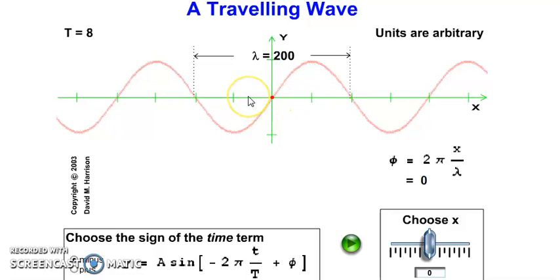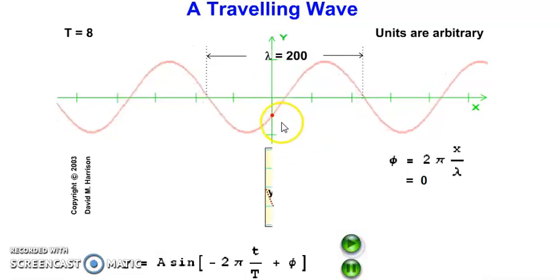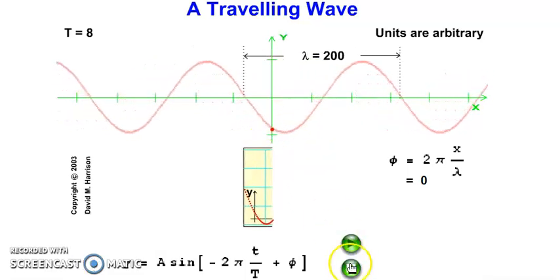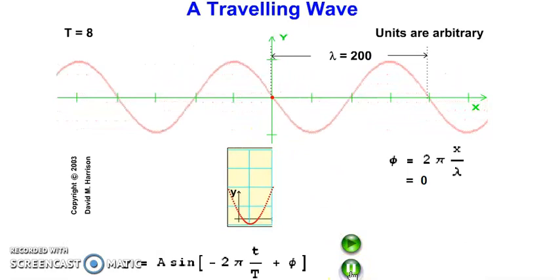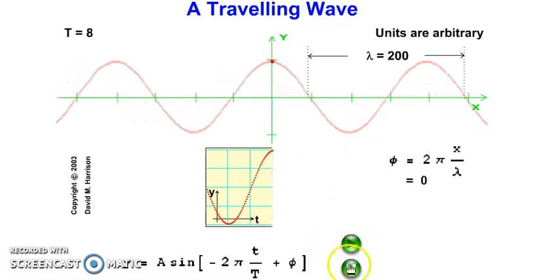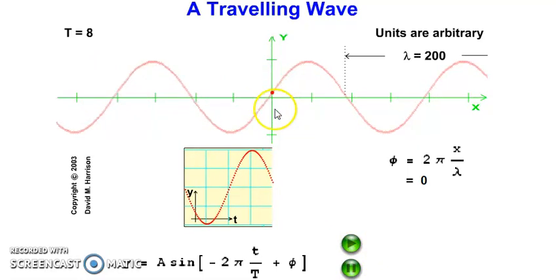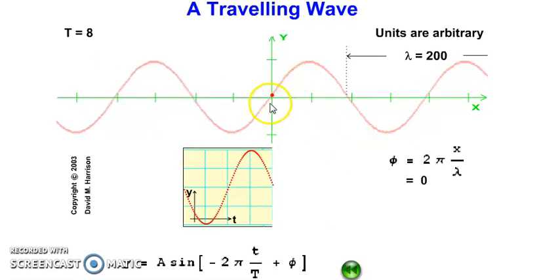So I understand here that in one complete oscillation of this particle, this is half the oscillation, and the wave has reached till this point. So half the wave has been formed, and then the remaining half, and I find it has reached. So one complete oscillation gives one complete wave.